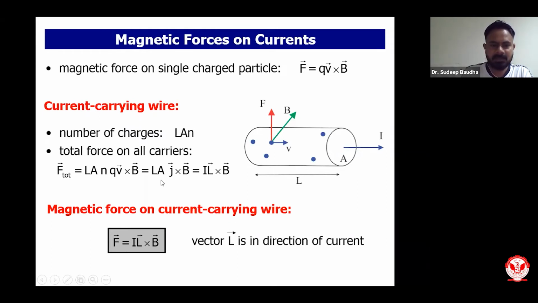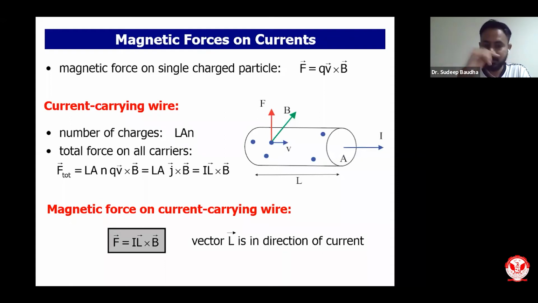If I write it, N Q V is nothing but J, which is current density. Current density into area will be given as current. So I can write it as I L cross B. L is the length of the wire and B is the uniform magnetic field in which this particular conductor is kept. So the total force on a wire of a particular length is current into length cross B, where we have to define the direction of length.